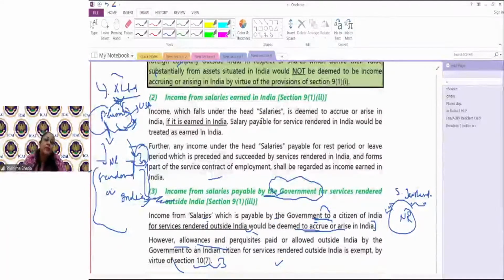India में वो tax कब होगा? Only when services are rendered in India, in general. But when services are rendered outside India and the employer is the government, as in you are an employee of a government, that case में वो Indian income माना जाएगा and it would be taxable in India.